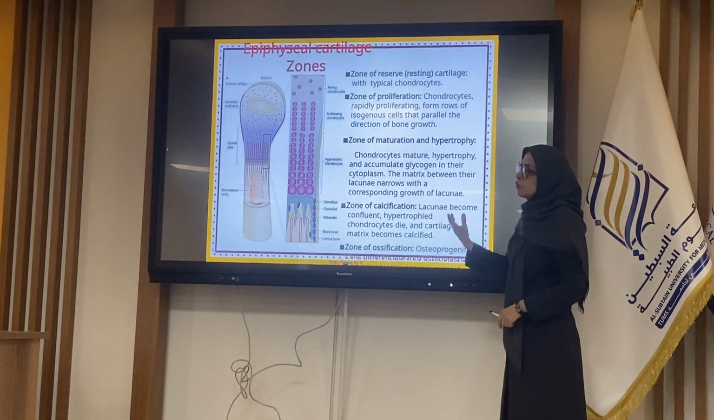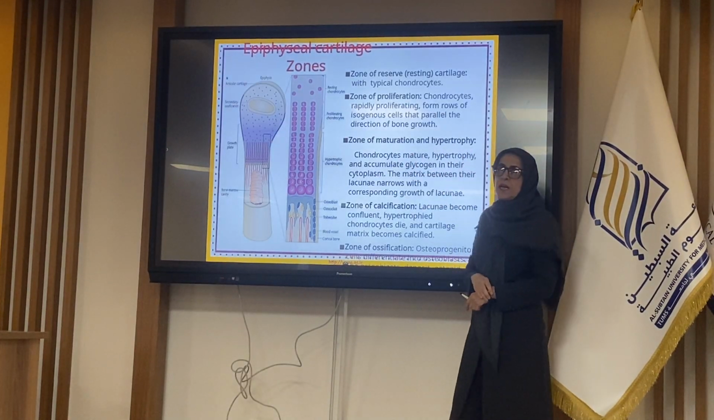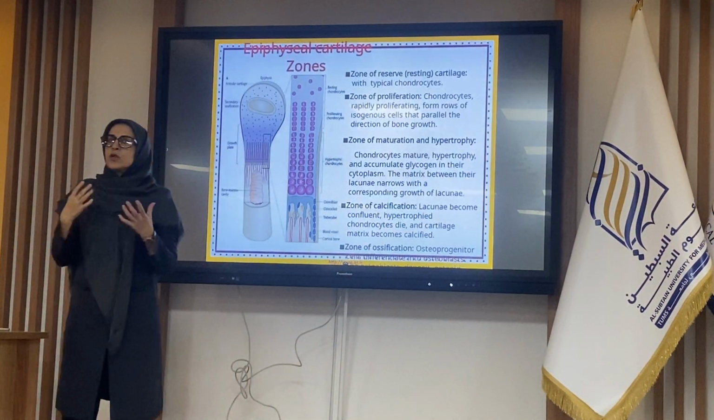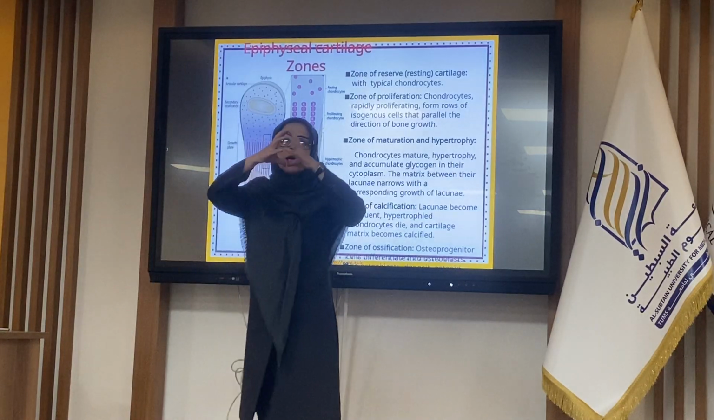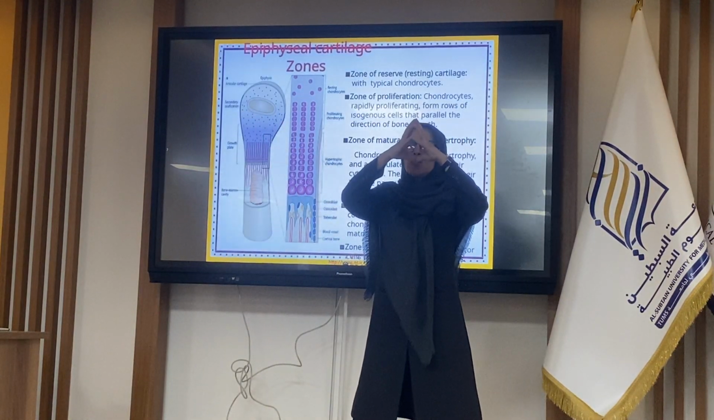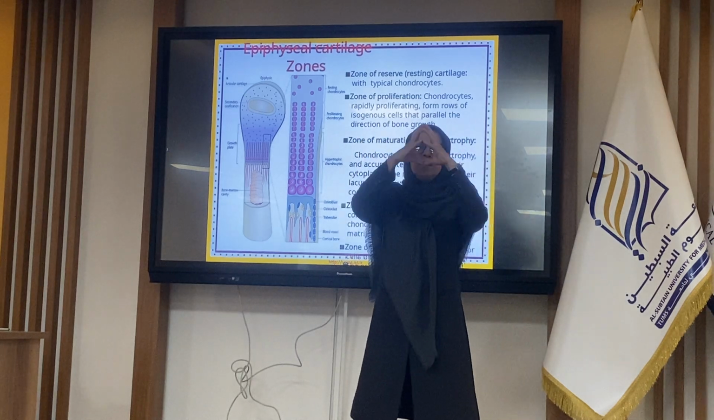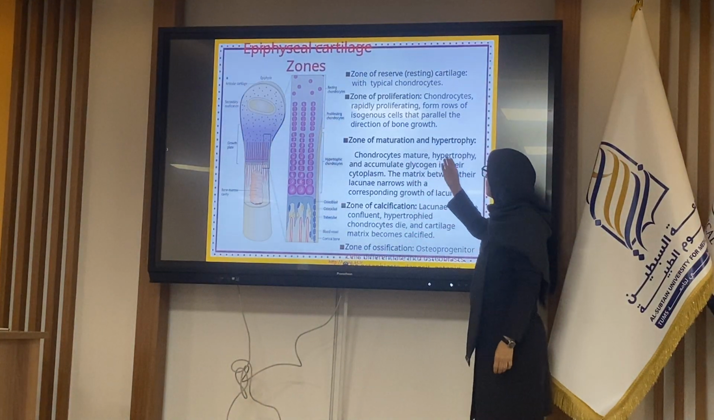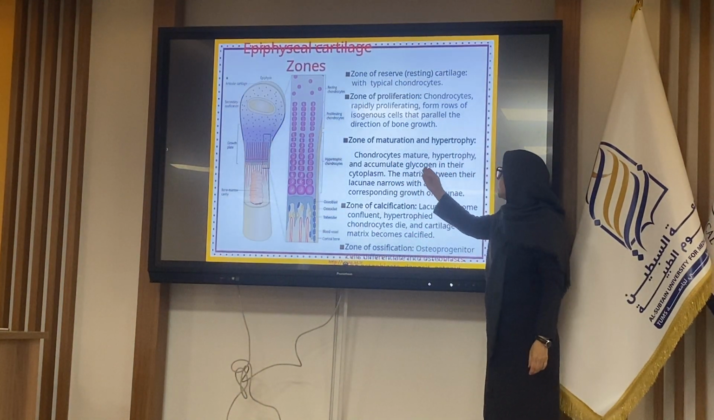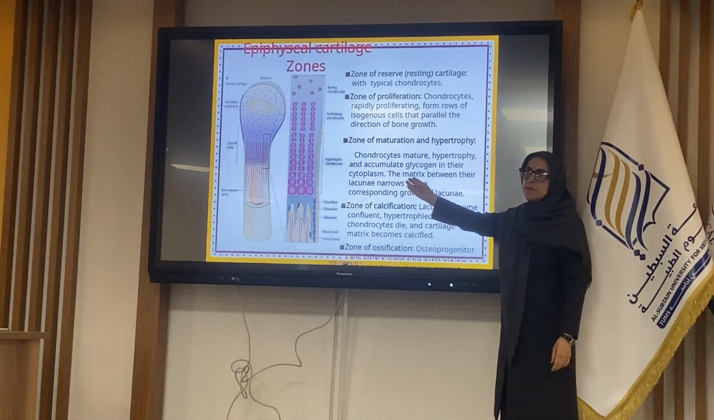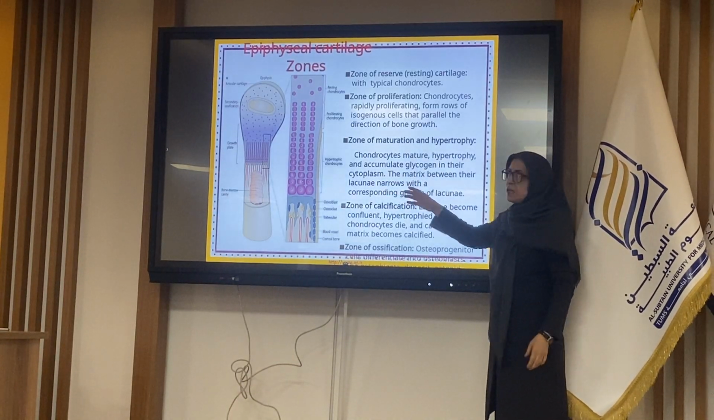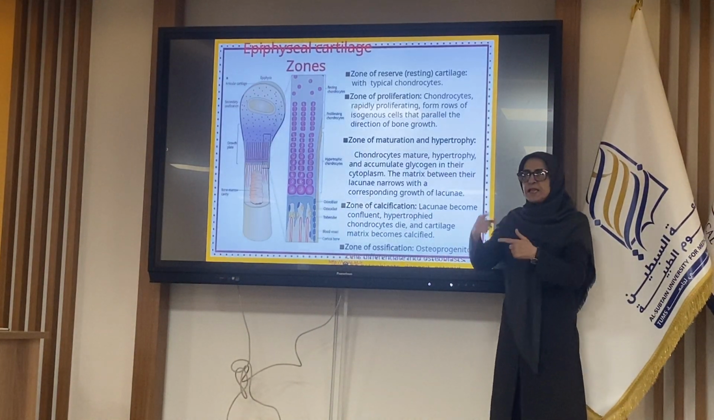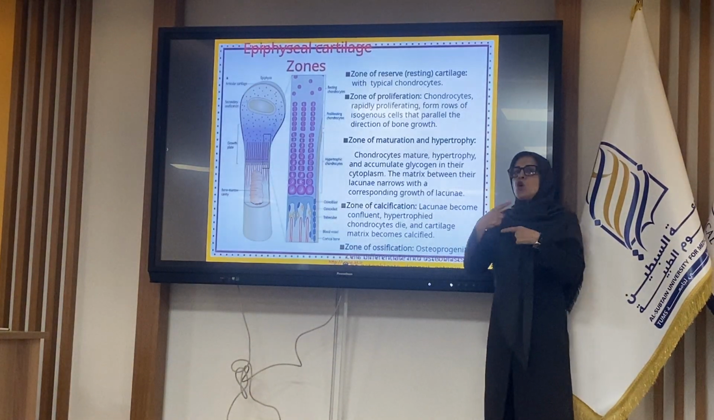In the third zone, the maturation zone of the chondrocyte. Maturation means production of glycogen and the chondrocyte hypertrophies. The chondrocyte will be large, will be fatty, will be obese. After the maturation, the mature or hypertrophied chondrocyte accumulates glycogen in the cytoplasm, and the matrix is between the cells, with the chondrocyte located in the lacuna. After that, the chondrocyte is transferred to osteocyte.